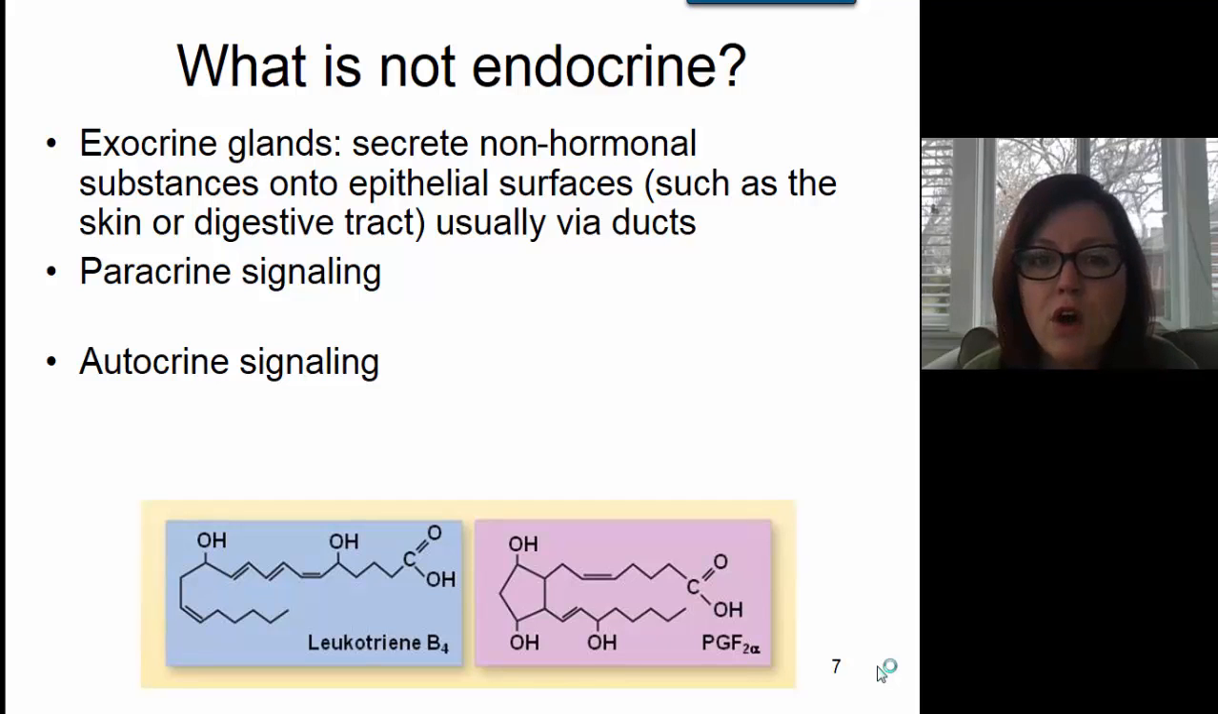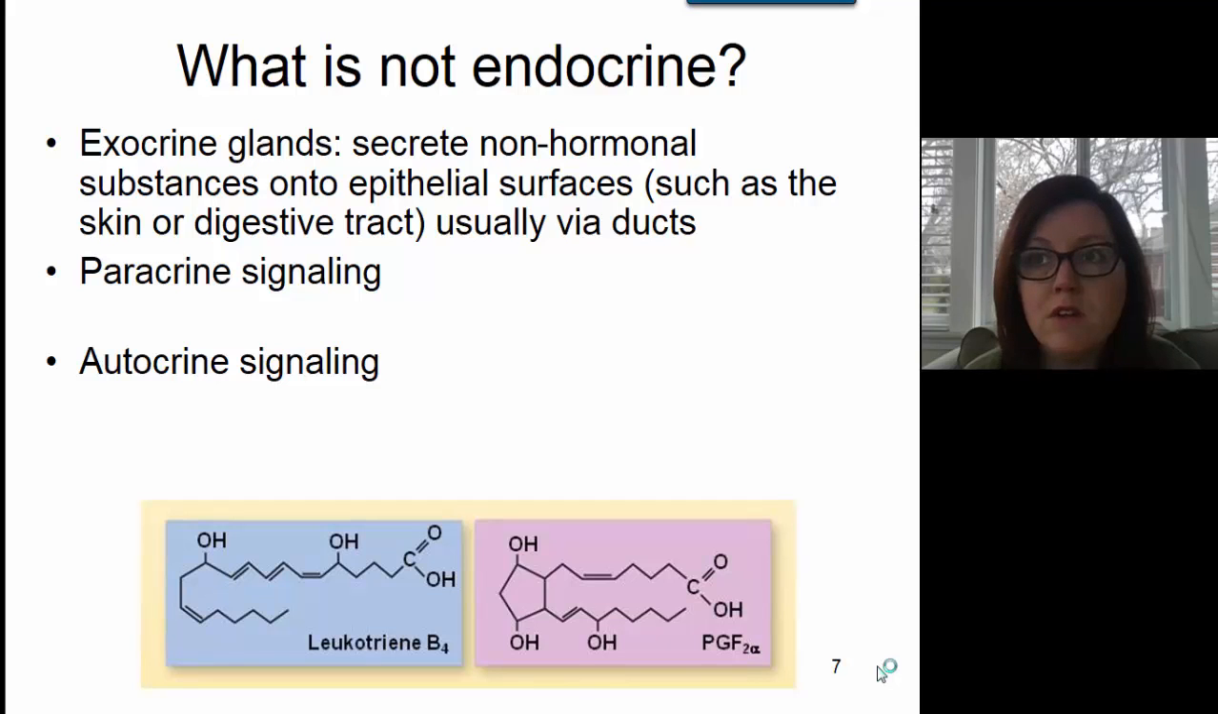And then we have paracrine and autocrine signaling. Paracrine and autocrine signaling does involve chemical messengers. However, these chemical messengers don't travel far distances. Paracrine signaling is local signaling. So paracrine hormones tend to stay within the area that they are released. So they don't travel through the blood and travel a far distance.